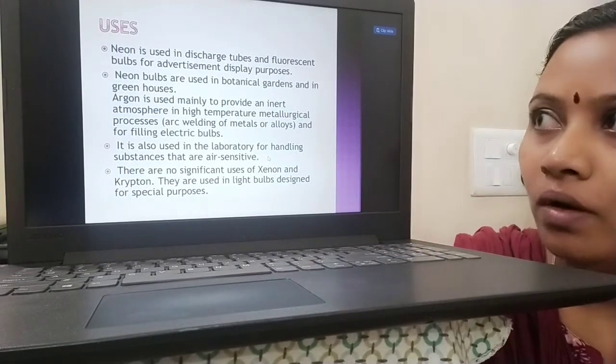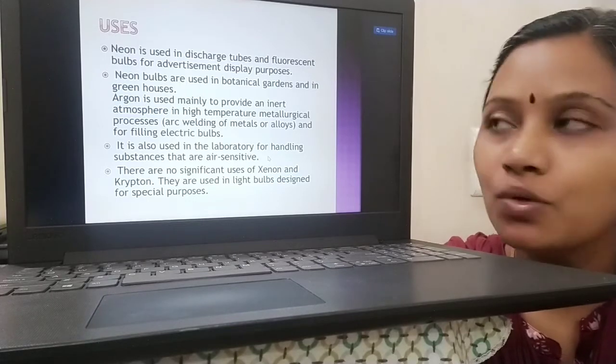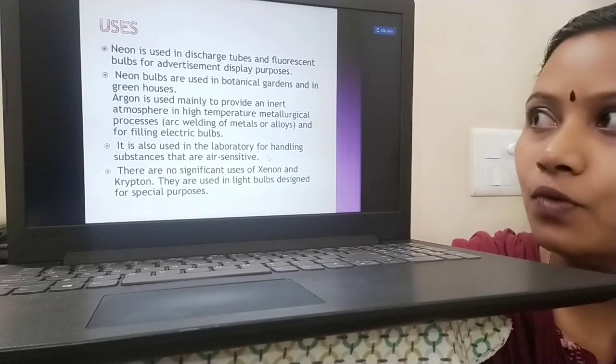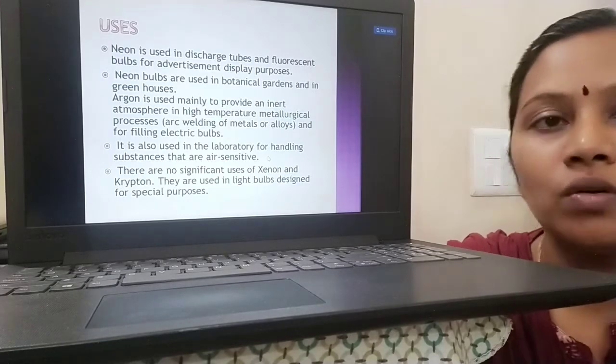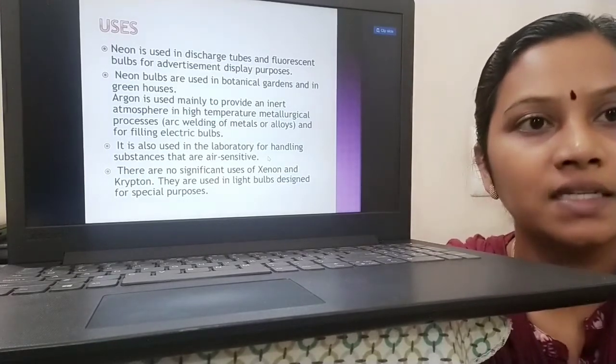Next, moving to neon, we might have seen neon lamps. So it is used in discharge tubes as well as fluorescent tubes for advertisement display purposes. And neon bulbs are also used in botanical gardens as well as in greenhouses.